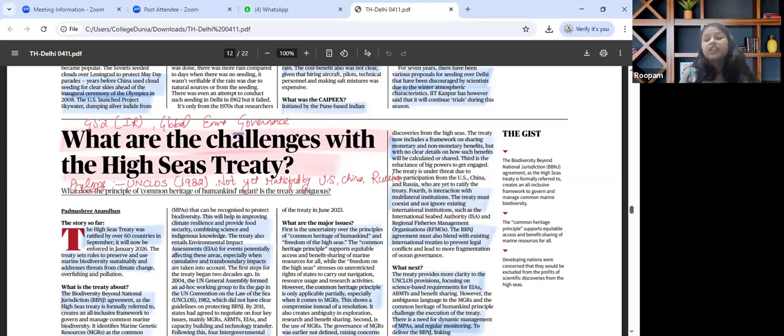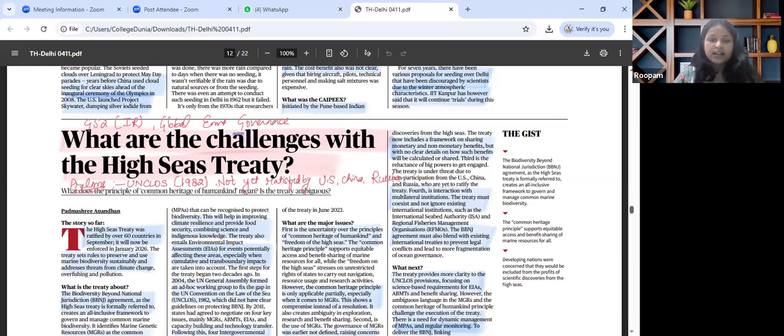For prelims perspective, we need to know about bodies such as UNCLOS, which was formed in 1982, and how it governs the high seas, and the concepts related to it such as marine genetic resources, MGRs, then marine protected areas. What are these? Whether we have ratified or not, which all countries have ratified or not. For mains perspective, we need to know what are the global commons that we have right now. What is ocean biodiversity? India's strategic interest in deep sea exploration, environmental diplomacy in the Indo-Pacific, and this is how this is to be read and revised.